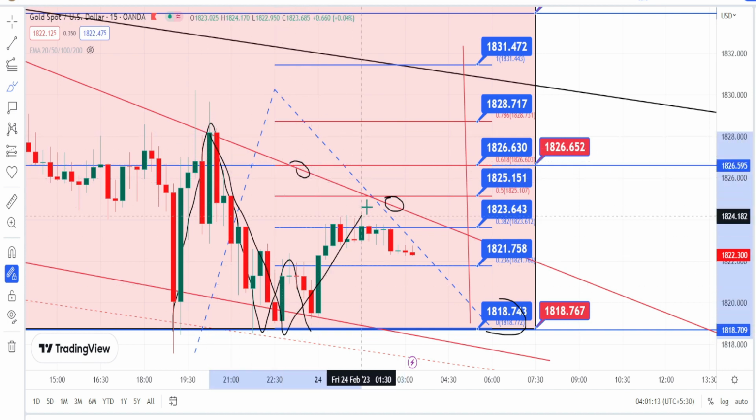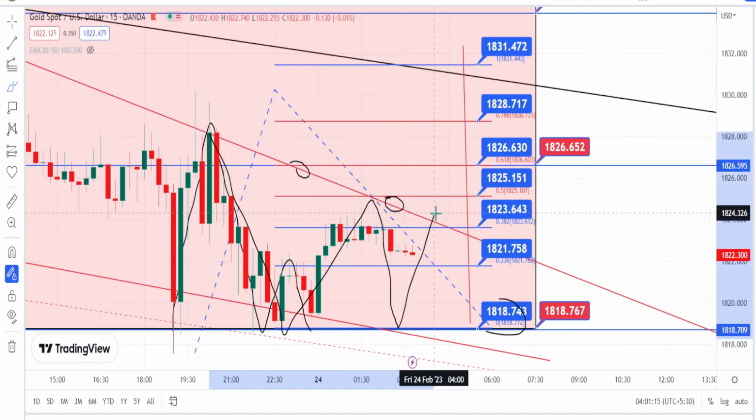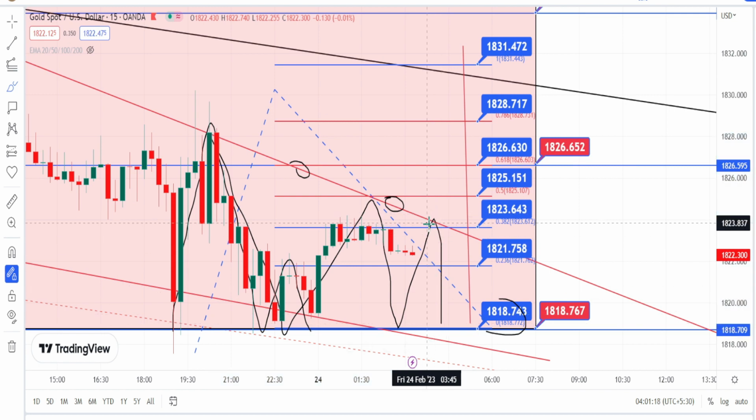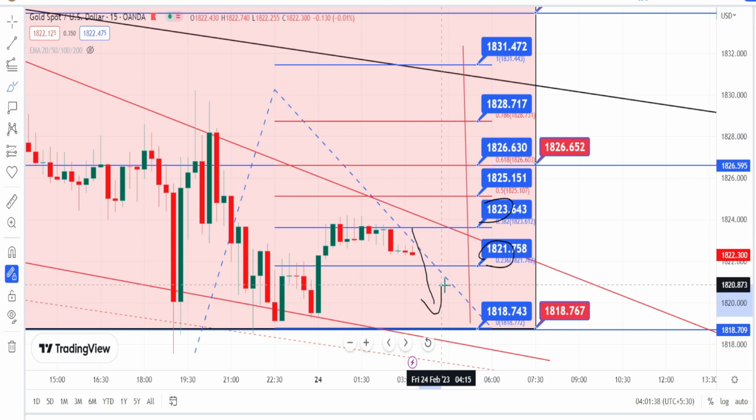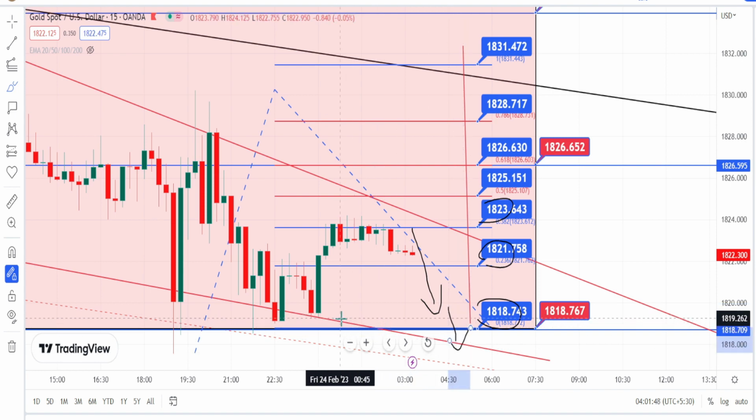Wait for the price action to give a breakout from this resistance line and the support line in order to enter into the directional trade in 15 minutes time frame. Currently, the price action is taking the resistance level of 1823 and support level of 1821. Once this support is broken, we can expect the next level of support to be around 1818. Once this support level of 1818 is broken, we can expect the bearish side trend to continue.